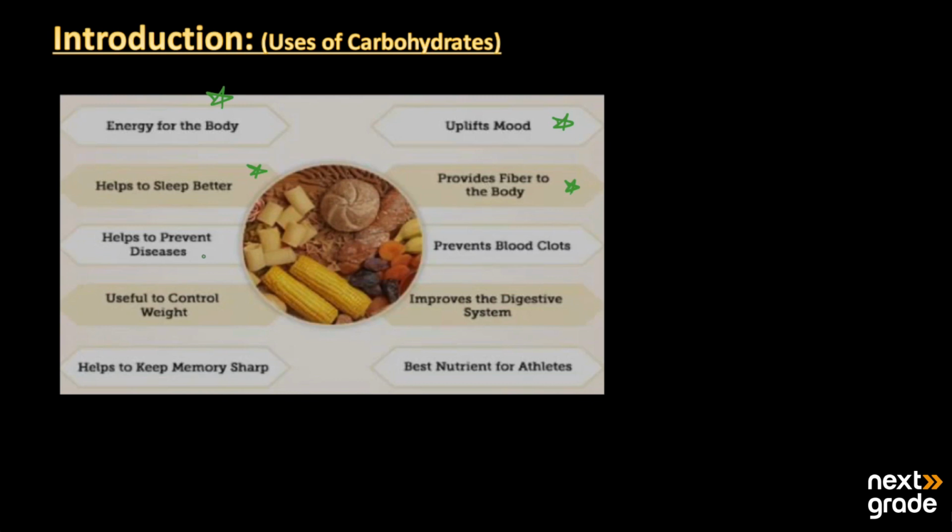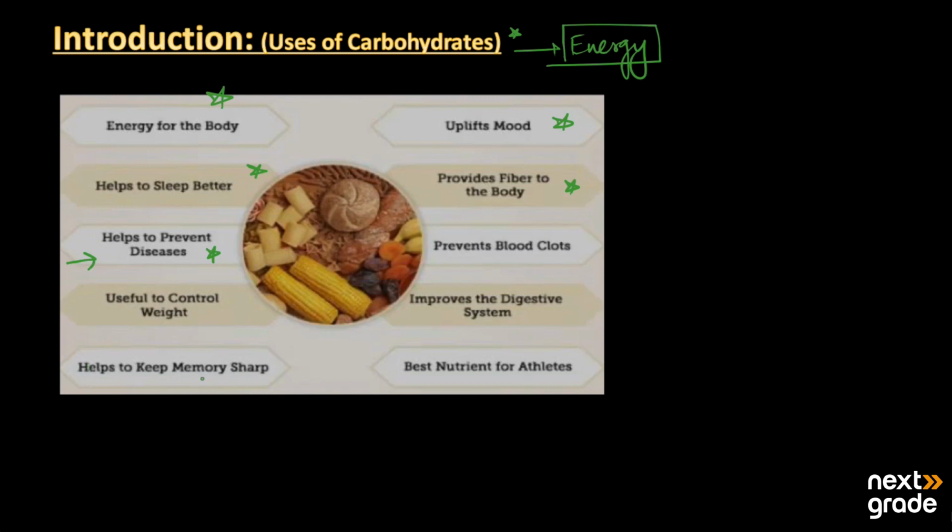On the other hand, they also help to prevent diseases. It means if any outsiders or bacterial infection happen in our bodies, our body must have some prevention by itself with the help of carbohydrates, as they provide energy to our body.